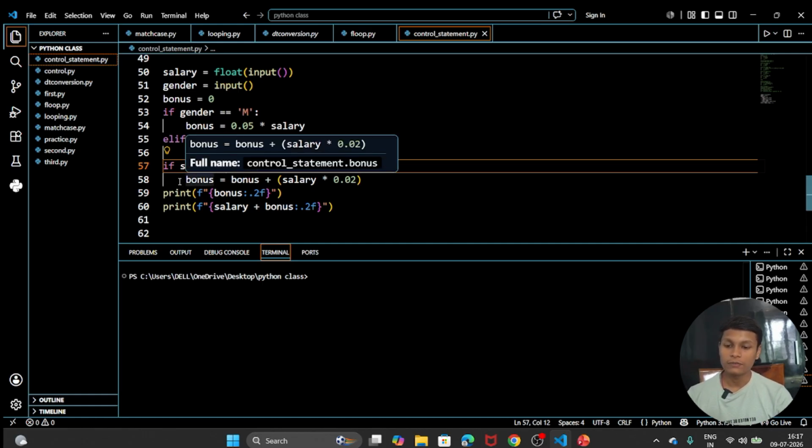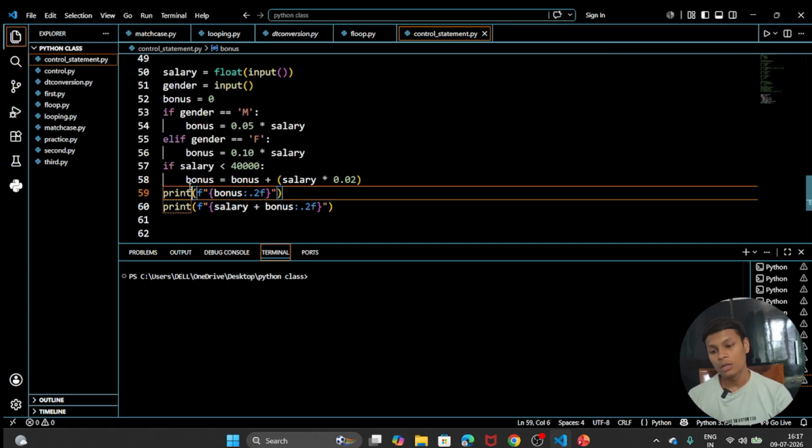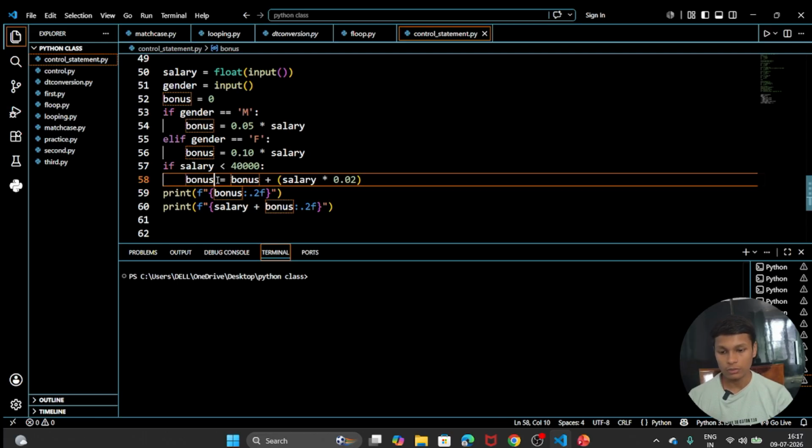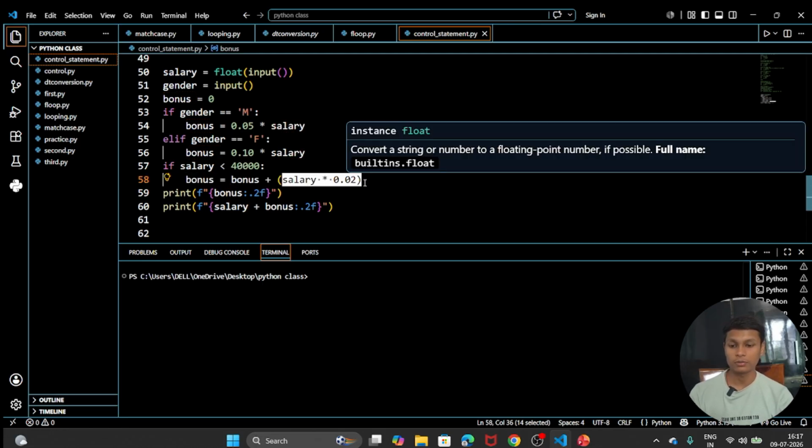So here you can see that if a salary is less than 40,000, what are we going to do? We are going to add to bonus: bonus plus salary, again salary into 0.5. Why are we doing this? Because if the salary is less than 40,000, we have to give some extra bonus, meaning 2% extra bonus. So that's the way to add 2% extra bonus in the bonus.